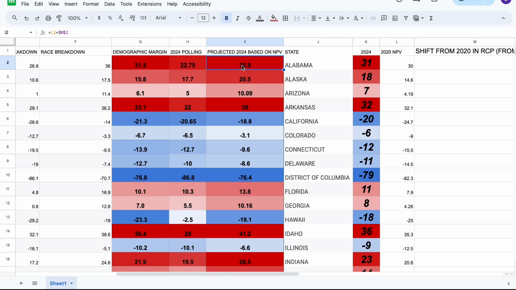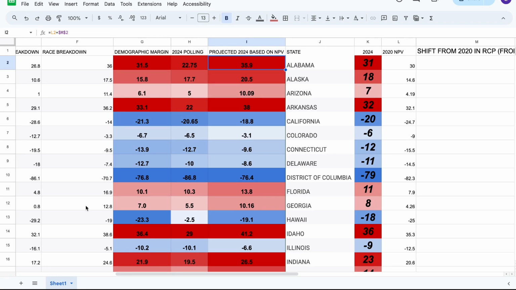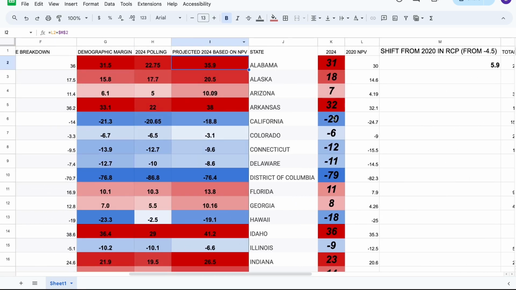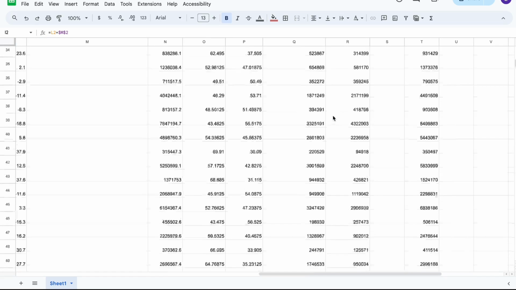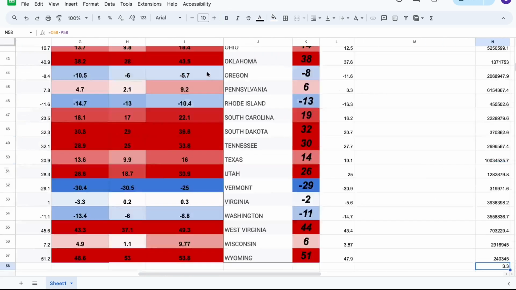Essentially, in this election, Alabama would be voting to the right of the nation by 35 points. That's essentially what the NPV is. So if you were to tie the popular vote, that's what the margin would essentially be at an estimated point. And so now we basically end up averaging out all these results and we get the final margins here. And Donald Trump is projected to win the national popular vote by 3.3% in this scenario.